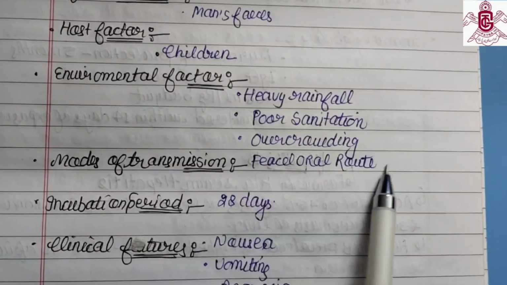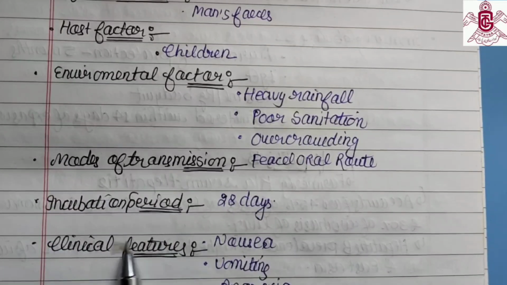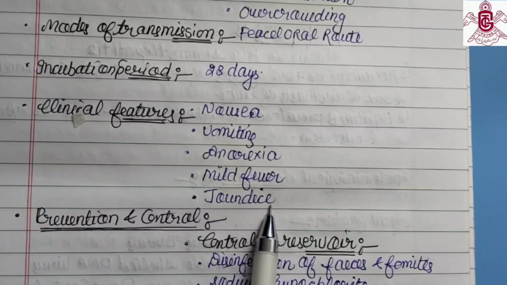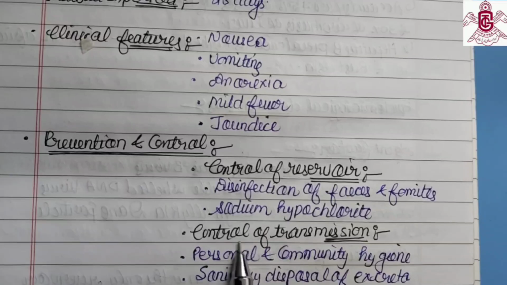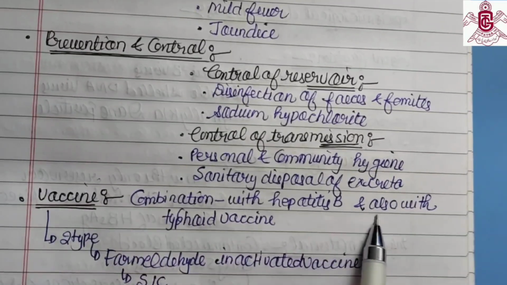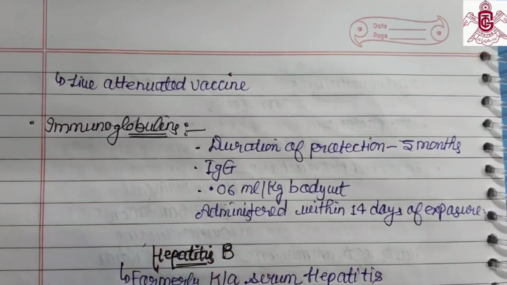The mode of transmission is the fecal-oral route. The incubation period is 28 days. Clinical features are nausea, vomiting, anorexia, mild fever, and jaundice. Prevention and control: control of the reservoir, control of transmission, and vaccine, in combination with hepatitis B and also with typhoid vaccine, and provision of immunoglobulins.